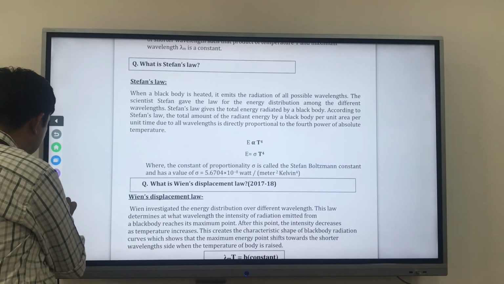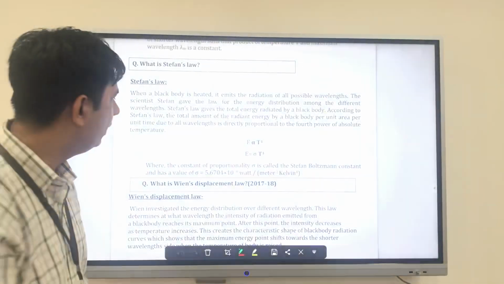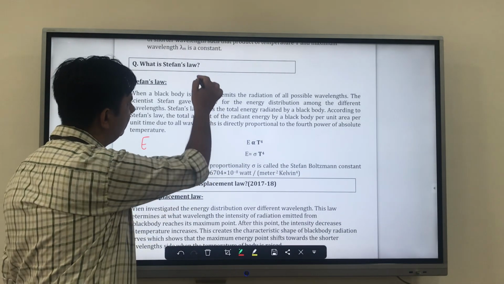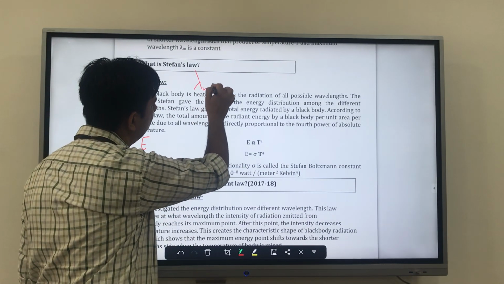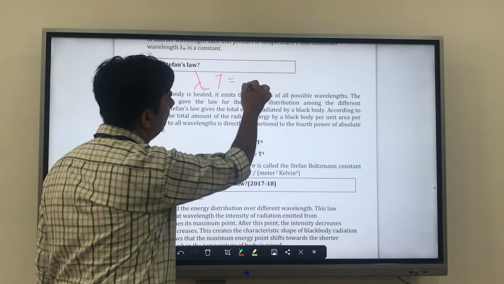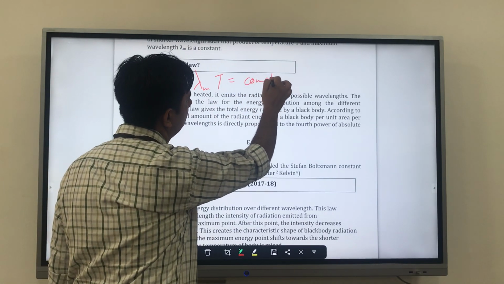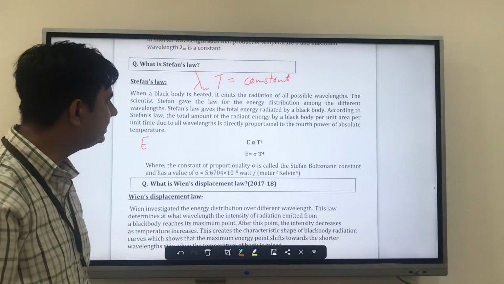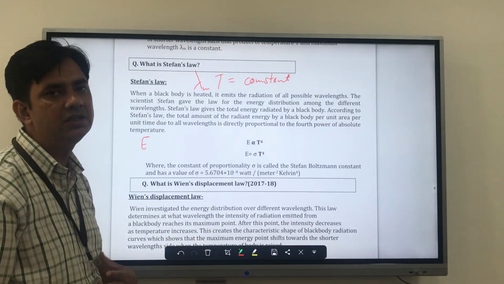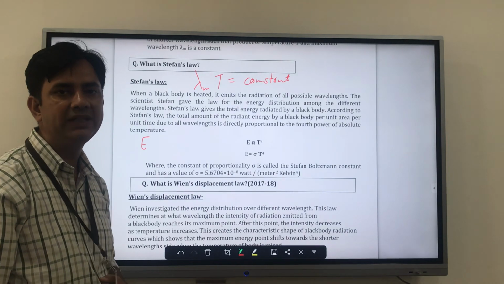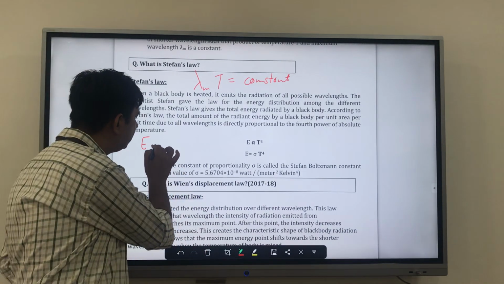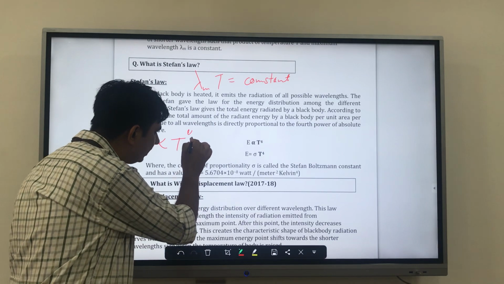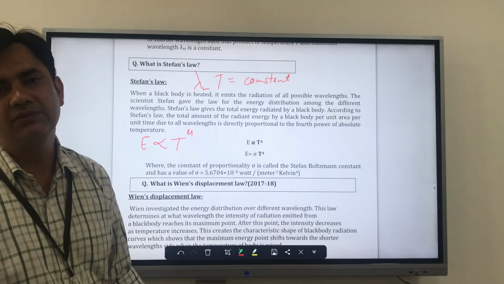So what does he say? Previously we learned lambda T is equal to a constant. And Stefan says my energy distribution depends upon temperature, and that dependence is not direct, but it is directly proportional to the fourth power of the temperature.